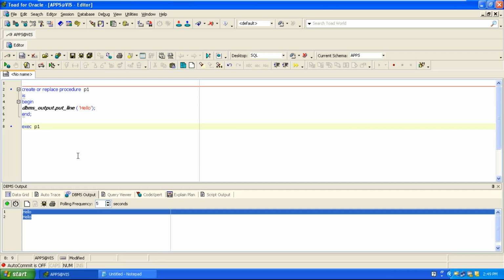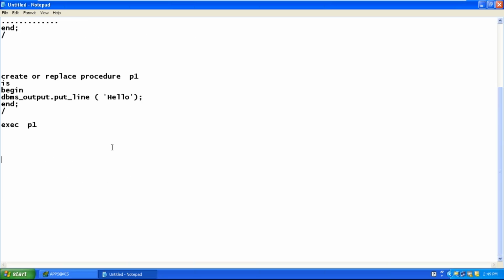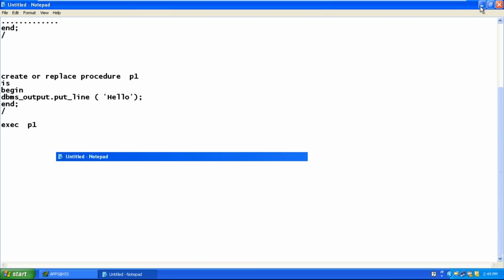Whether it is the SQL Developer environment or the Toad environment, the syntax will not change. This is how to create a procedure. Clear? Let's look at one more example. Look at this.